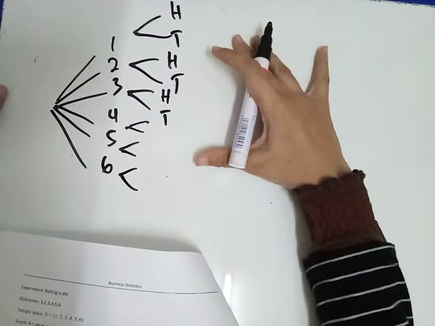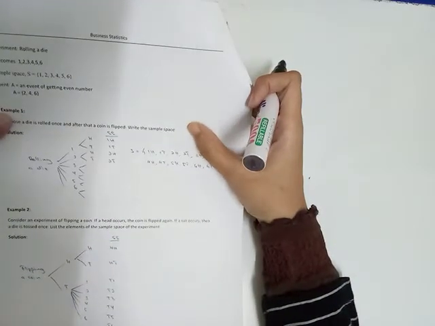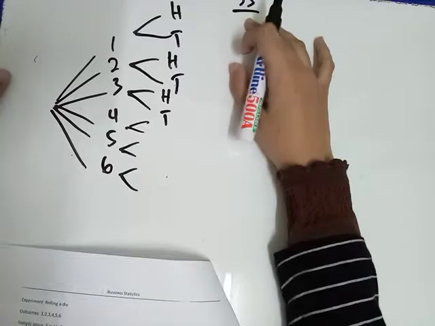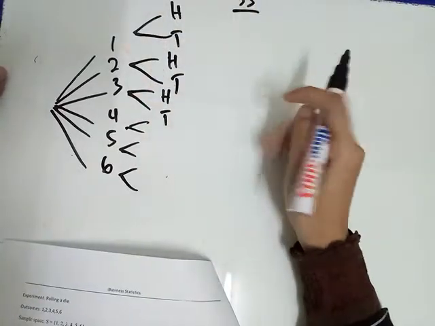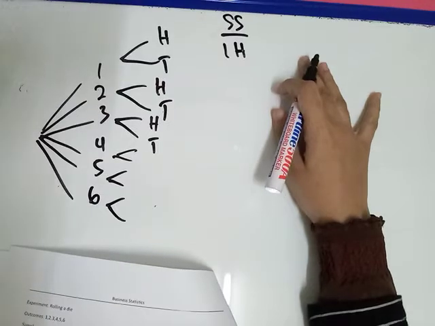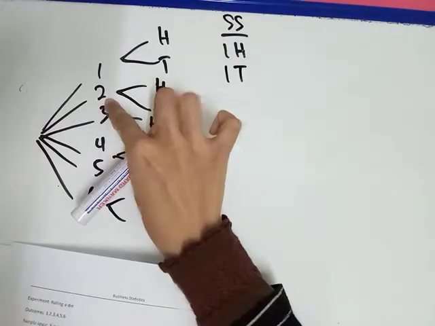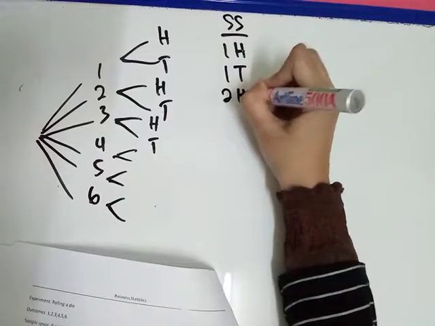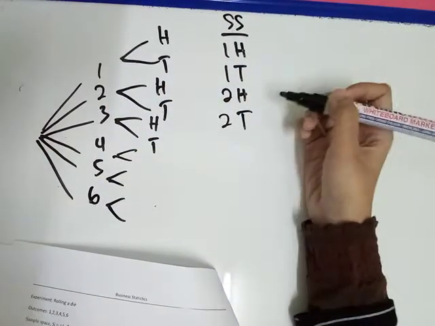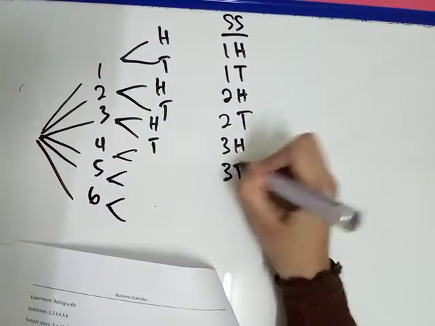And then, soalan minta write the sample space. Sample space dia, that means the outcomes dia. 1, head. 1, tail. And then 2, head. 2, tail. 3, head. 3, tail, and so on.